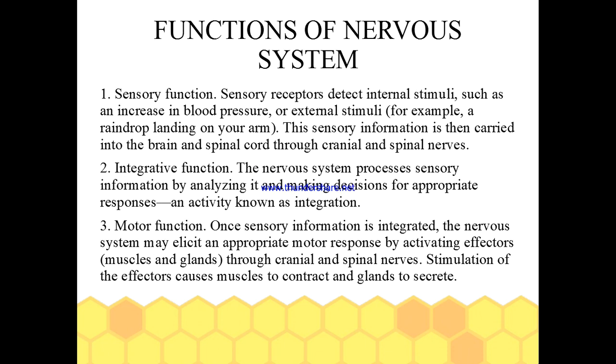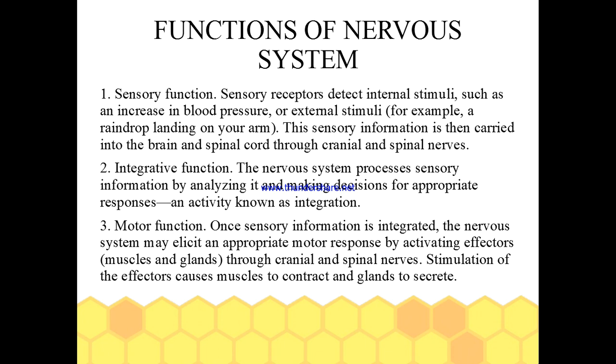Functions of the nervous system. Sensory functions. Sensory receptors detect internal stimuli such as an increase in blood pressure or external stimuli, for example, a raindrop landing on your arm. This sensory information is then carried into the brain and spinal cord through cranial and spinal nerves.